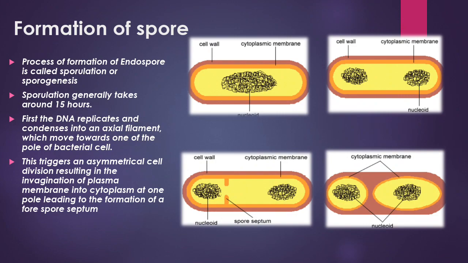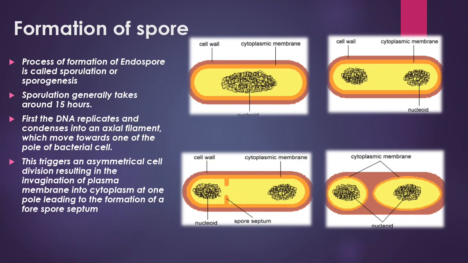Formation of the spore you can observe in the diagram: cell wall, cytoplasmic membrane. The process of formation of the endospore is called sporulation or sporogenesis. Sporulation generally takes around 15 hours.